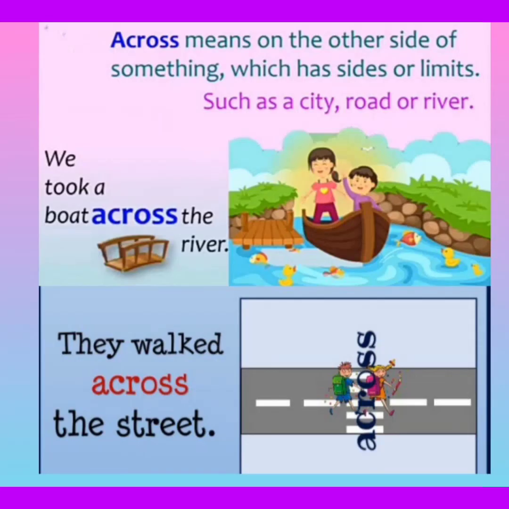Moving on with the next preposition, across. Across means on the other side of something which has sides or limits, such as road, river, and city. Look at the first example. We took a boat across the river. Look at the second example. They walked across the street. Across means from one side to another side.